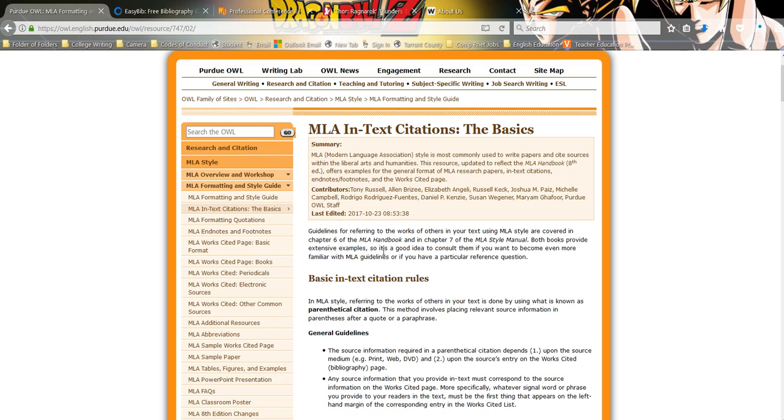In a blocked quote, that is 4 or more lines, which you should not be doing in a 5-page paper. It's just not enough space for that, and most of the time y'all are just doing it to try and cover page length and make up for the fact that y'all aren't doing the work of actually doing the deep research. Bad idea. It's more work to do it that way. You have to have 2 lines of commentary for every 1 line of direct quotation. That's not going to make for a very healthy paragraph.